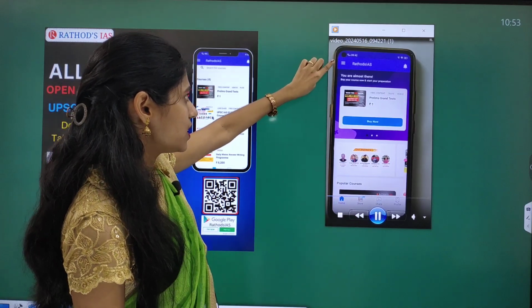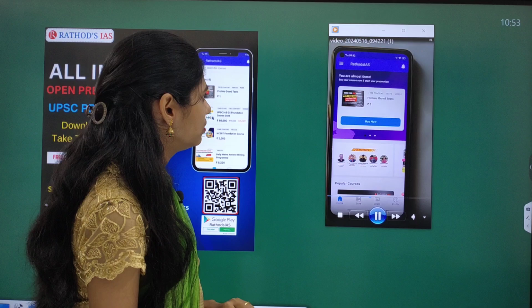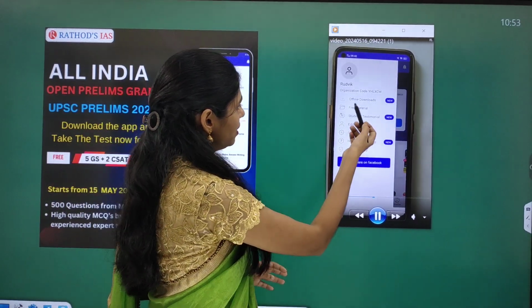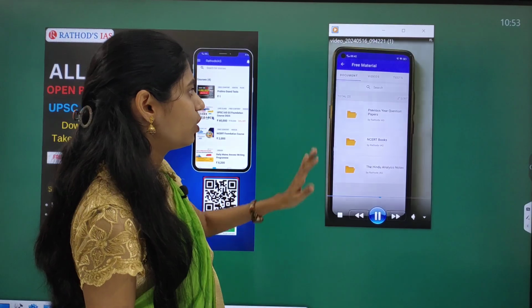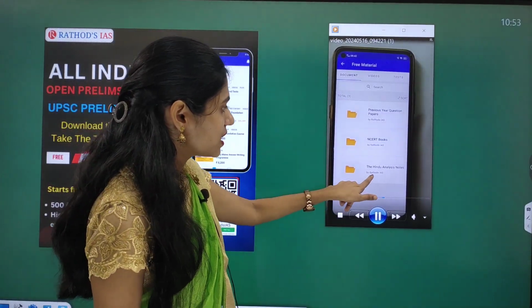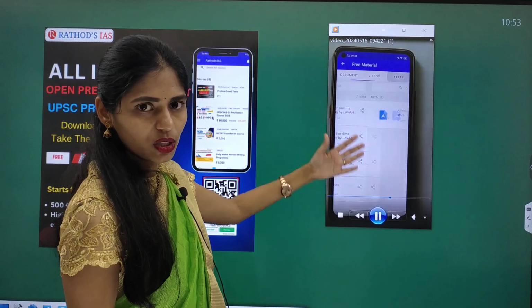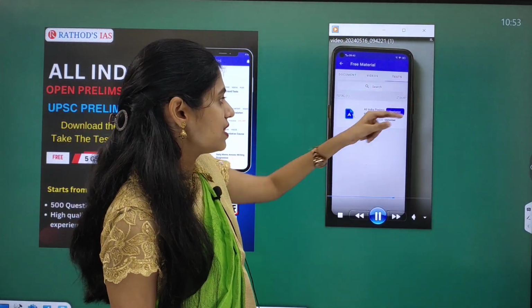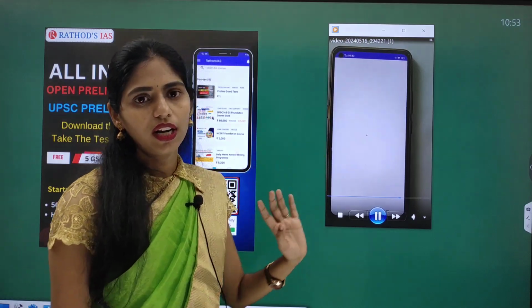Here click on this menu, and after clicking on this menu, you can see free material, student testimonial and so on. Click on free material and here you can see Hindu analysis notes, and you can download NCERT books and previous questions. And click on test and you can see All India Prelims Mock Test 1 and click on attempt.